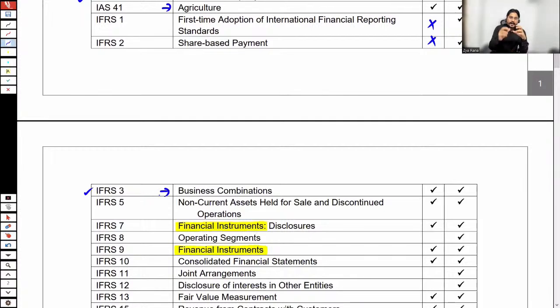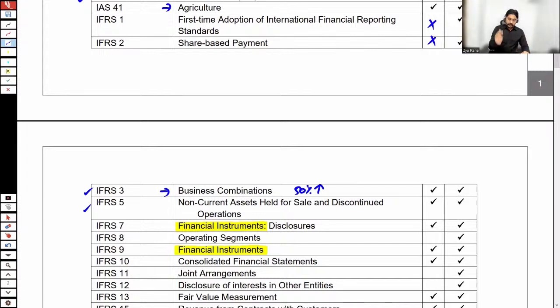Very interesting. When a business acquires more than 50% shareholding of any other business, in that case, when this investment is made in another company and the investment value is more than 50%, this is termed as a business combination, and the accounting for a business combination should be dealt with according to IFRS 3, which tells about how the goodwill is calculated, how it is reported, what is the treatment of the goodwill in the balance sheet. We have detailed guidance about business combinations according to IFRS 3.